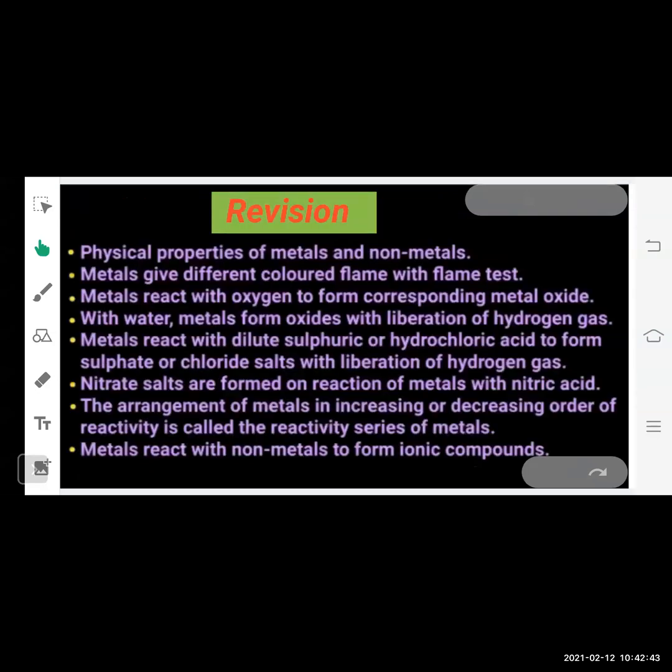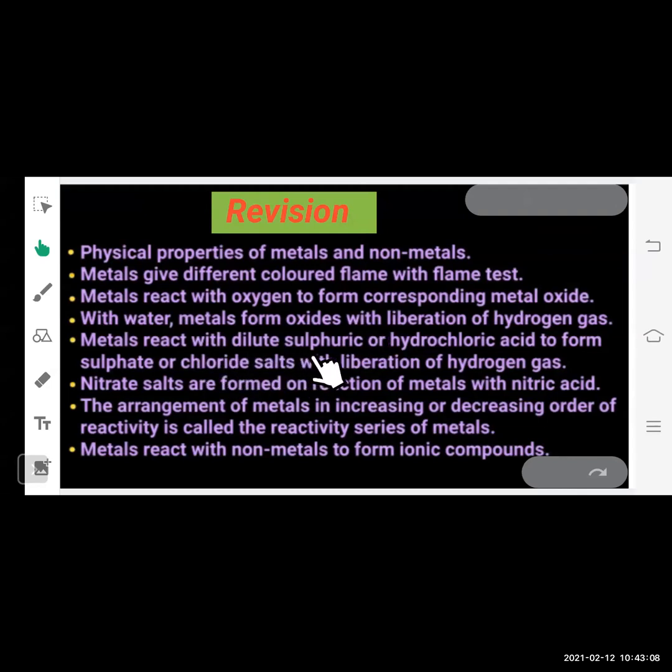So before that, we start the new topics. Let's revise what we have studied in the previous module. We've studied physical properties of metals and non-metals. We saw that metals give colored flame with flame test. Metals react with oxygen to form corresponding metal oxide. With water, metals form oxide with liberation of hydrogen gas.